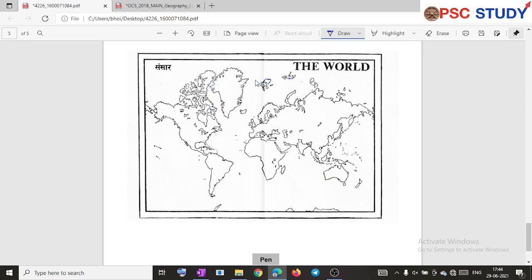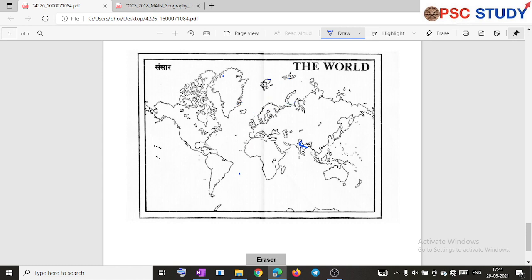If Ganga is asked, what you can do is draw it like this, and for direction you can mention the direction, this will be a direction arrow, and you can manage it like this. It starts from Uttarakhand and goes to Bengal, so you can do this.